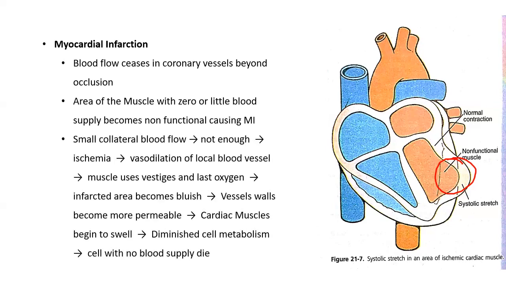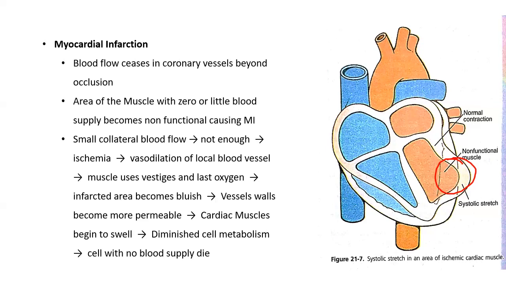And what happens next? Whenever there is a blockage of the coronary arteries, the small collateral blood begins to flow. But that collateral blood isn't enough to provide for the needs of the heart muscles. As a result, ischemia may develop, a deficiency of oxygen, and then there will be hypoxia.